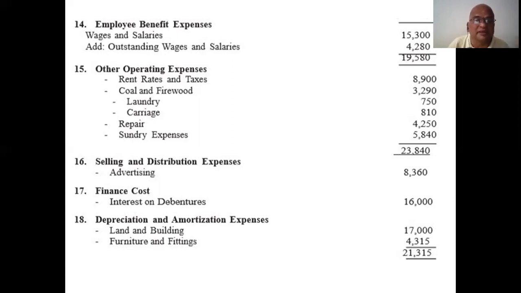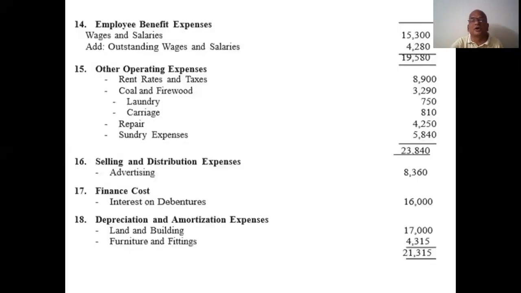Next, finance cost, interest on debentures. What amount did you pay on debenture interest? You mentioned it here. Similarly, 18, depreciation. They given in adjustment, depreciation and amortization. Amortization and depreciation are one and the same; the stylish word is amortization. Land and buildings and furniture come under this one. Okay? So all these items you prepare separately, then only you can put all these figures in the direct P&L account.